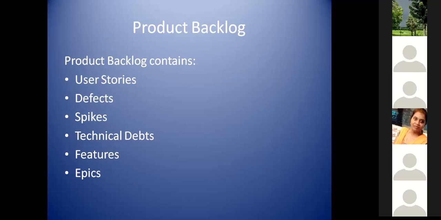When to use technical debt and how to prioritize it, I will talk about when we come to the sprint backlog, because again, it is a very interesting topic to discuss. Okay, so as of now, remember, technical debt has nothing to do with requirements. It is a technical item to clear the gaps we have identified.